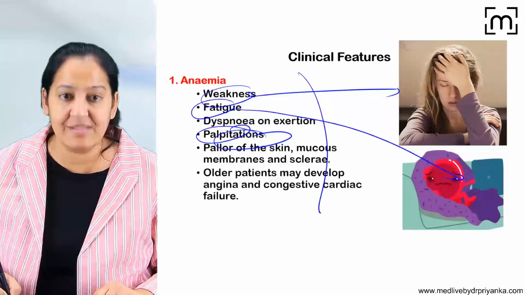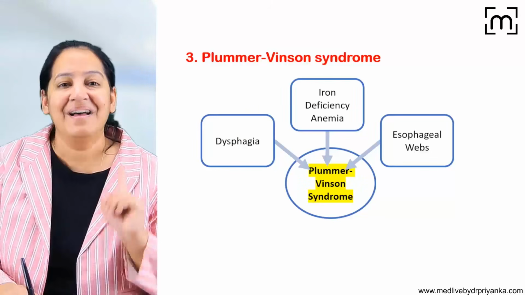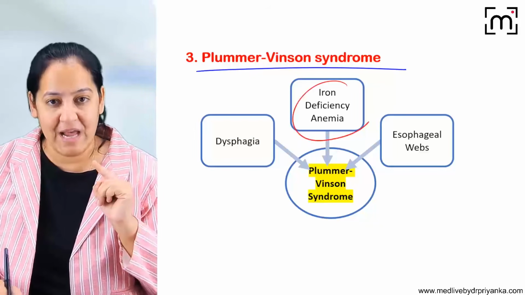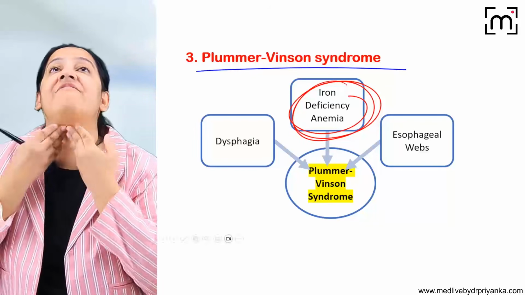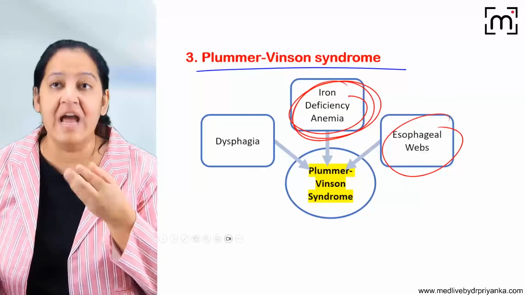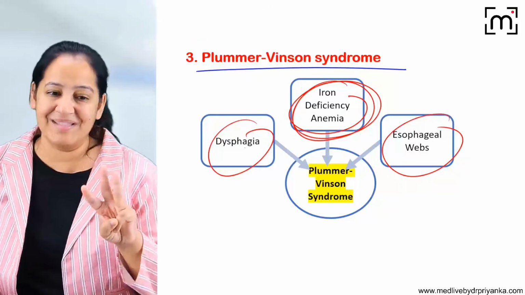So see the general features, see the epithelial changes, and there is a syndrome associated with iron deficiency anemia, known as Plummer-Vinson syndrome. Here three things happen together. The person has iron deficiency anemia, and the person has webs in the esophagus. That's why the person can't eat and has dysphagia, and this is the reason the person has iron deficiency anemia.